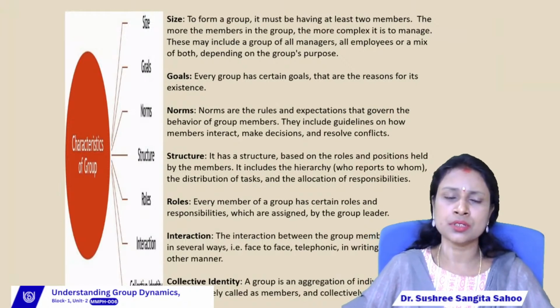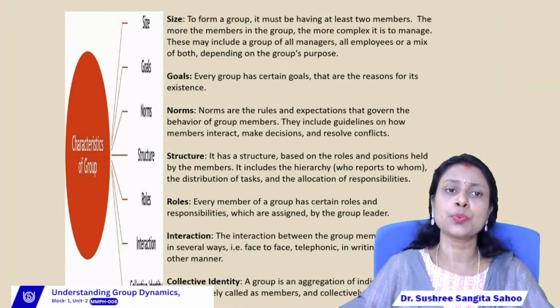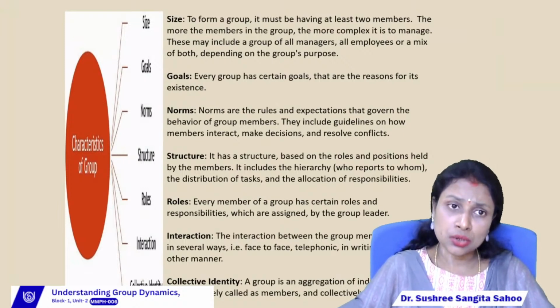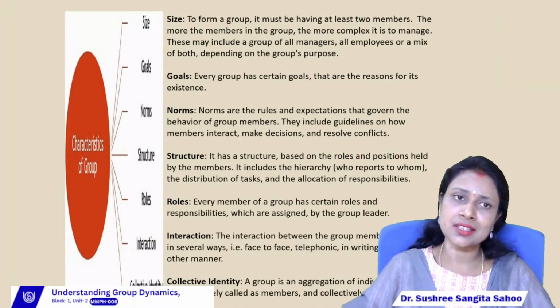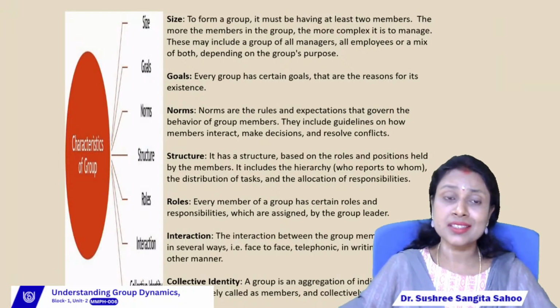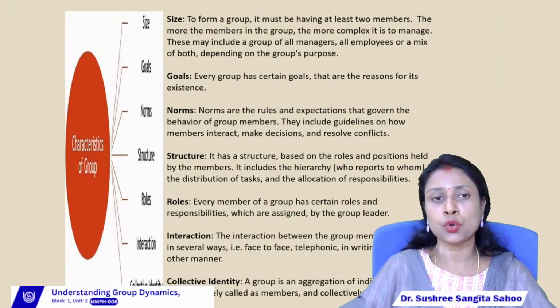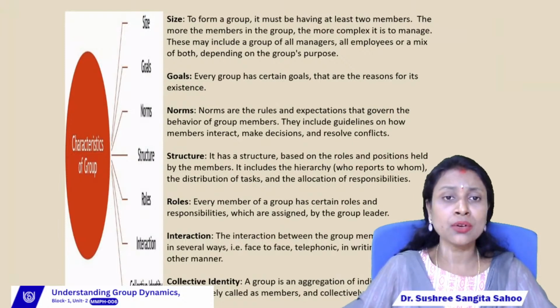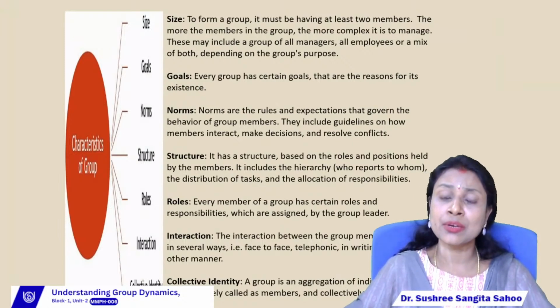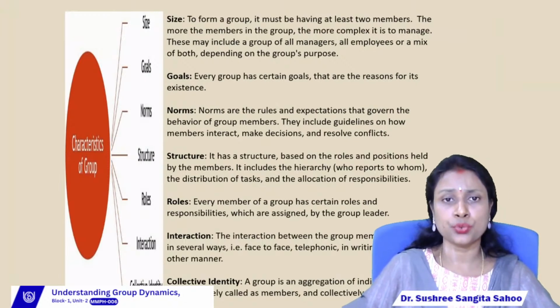What are norms? Normally we can say that norms means the rules, regulations, or principles, right? So in an organization we can find the existence of groups. Similarly, we can find the existence of norms, rules and regulations for each and every group. Each group will form certain rules and regulations for the existence of their individual group, right?